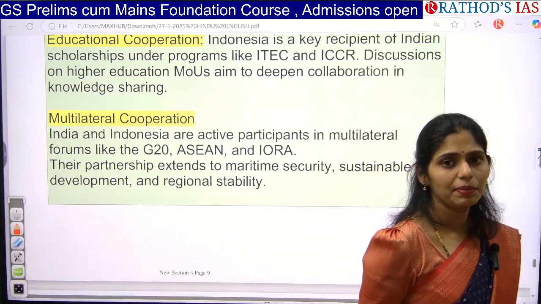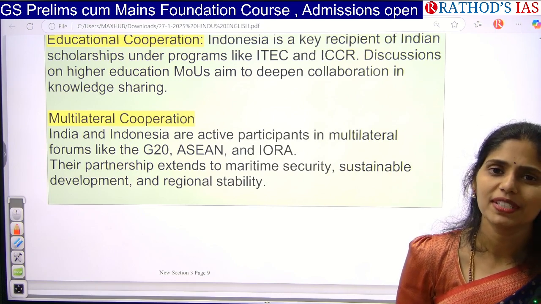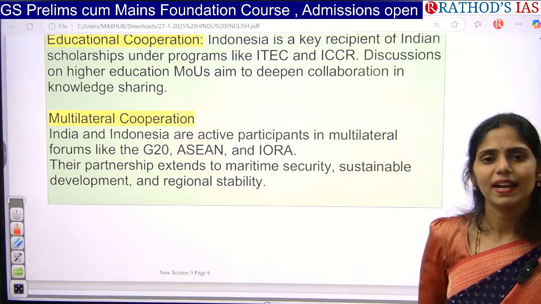Okay, so what developments are happening in the recent past, you also have to see. These are the important topics that appeared in today's Hindu newspaper. So by this I'm concluding.